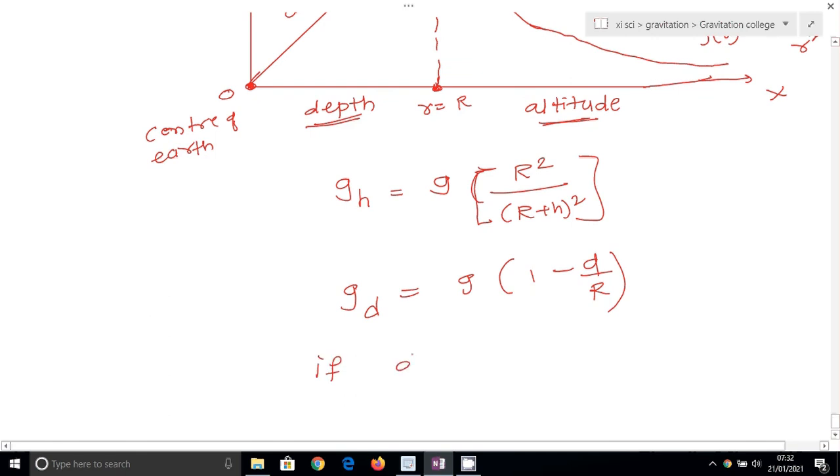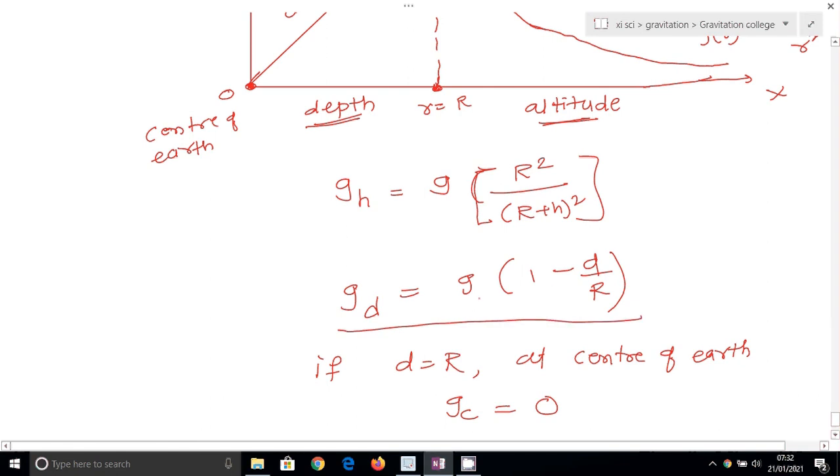If d is equal to R, that is at center of earth, acceleration due to gravity at center of earth is equal to 0, because if I put d equal to R here, then 1 minus 1 is 0, so acceleration due to gravity at center is equal to 0.